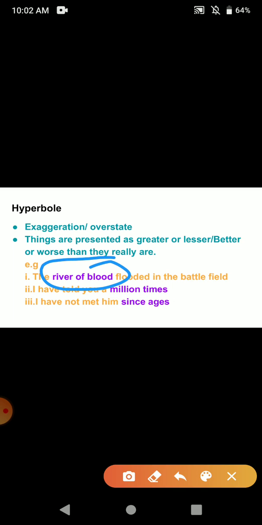So the river of blood, this phrase is being used here to put an emphasis, or for effect, or to present something in an overstated way, to exaggerate something very clearly. So the river of blood flooded in the battlefield. This means things are presented as greater.